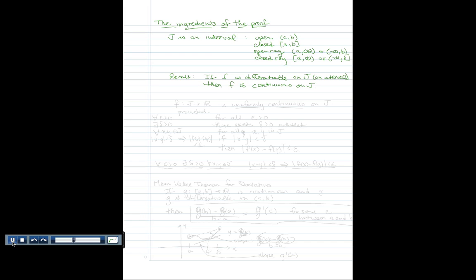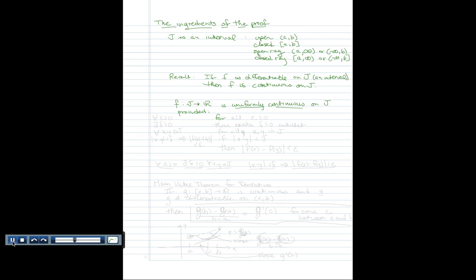Now, what are we trying to prove? We're trying to prove that f is uniformly continuous on this interval J. So what is the definition of that? We say a function from the interval J to the set of real numbers is uniformly continuous on J, provided the following happens.